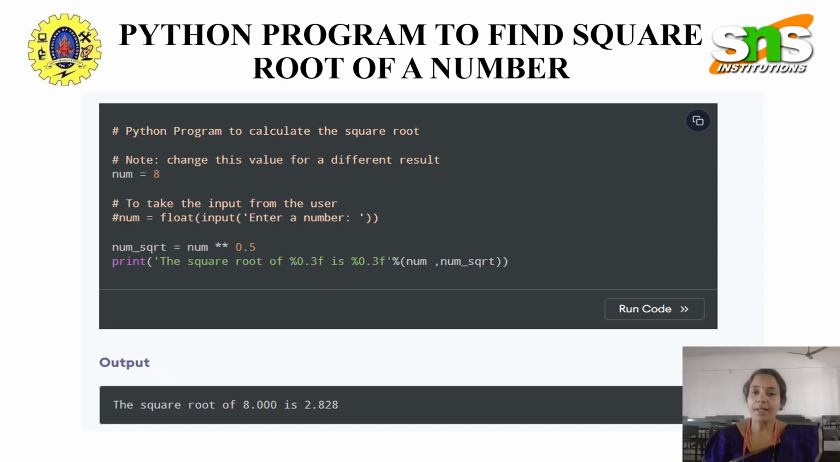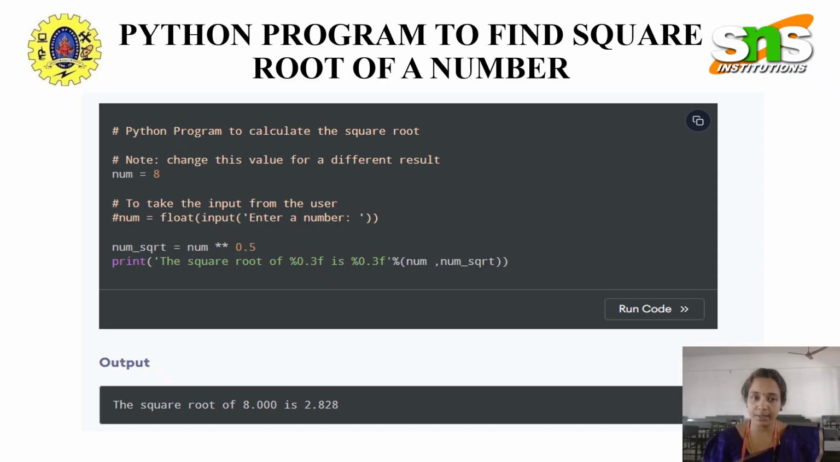The next one is a Python program to determine the square root of a normal number, an integer. Here the very first line of code is '# Python program to calculate the square root'. As I discussed already, whenever you have a hash, it is considered a comment line and it will not be executed. We have to give some kind of instructions or note or explanation for the user, for which I am using '# Note: change this value for a different result'.